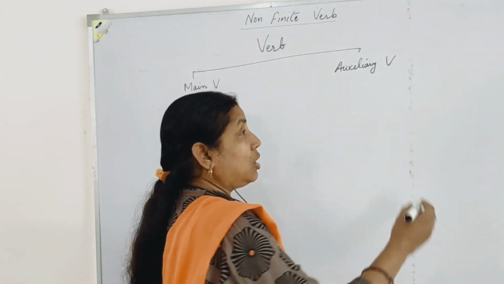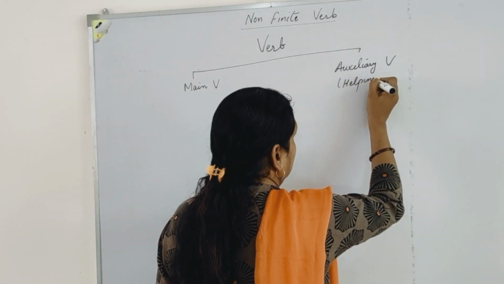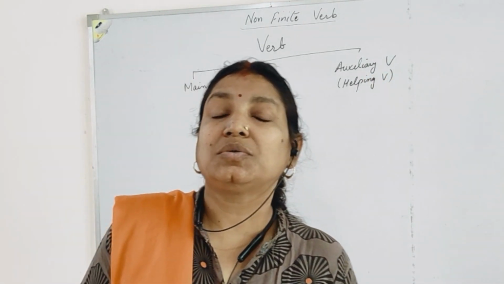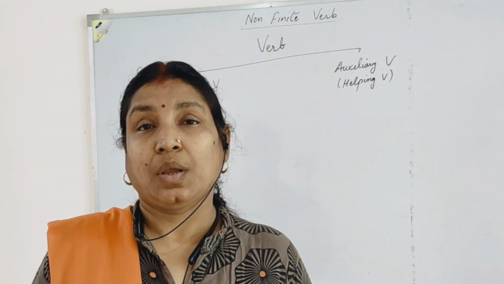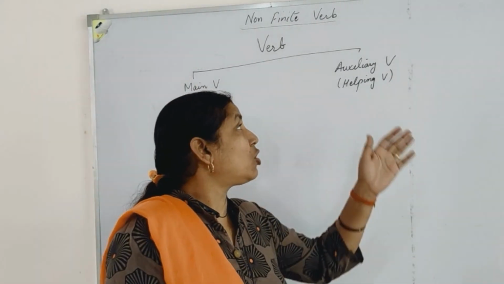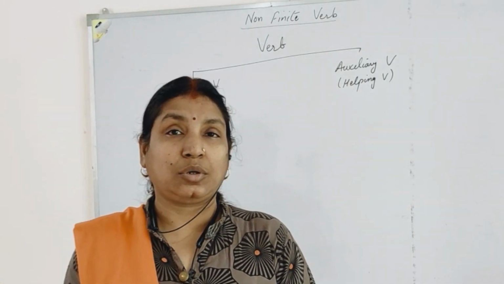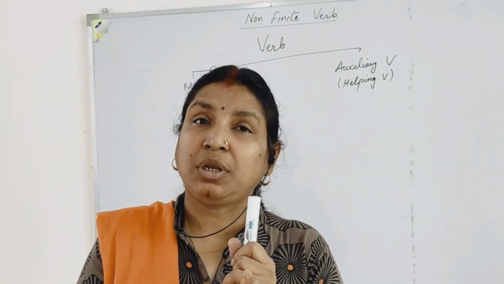Auxiliary verbs are also called helping verbs. What are they called? Helping verbs. Main verbs are those verbs which express action directly. Whereas helping verbs or auxiliary verbs are those verbs that help the main verb to show the tense and the time of an action.